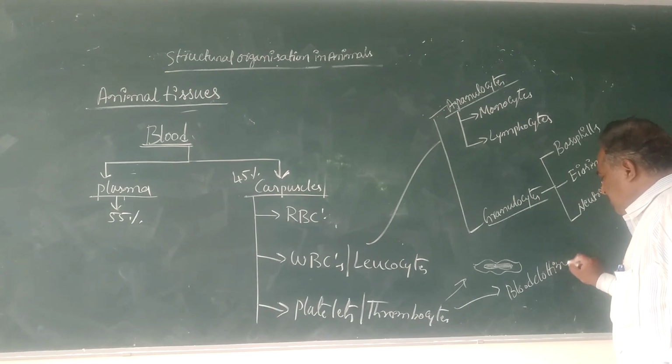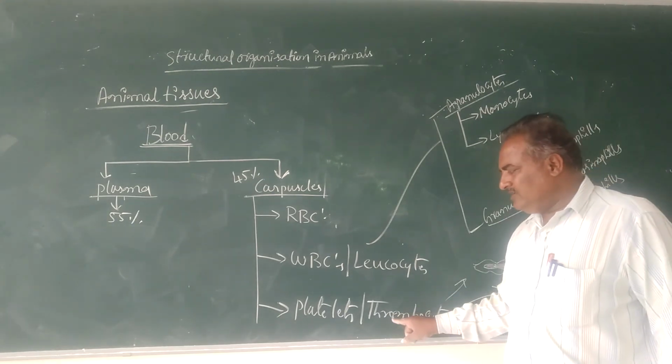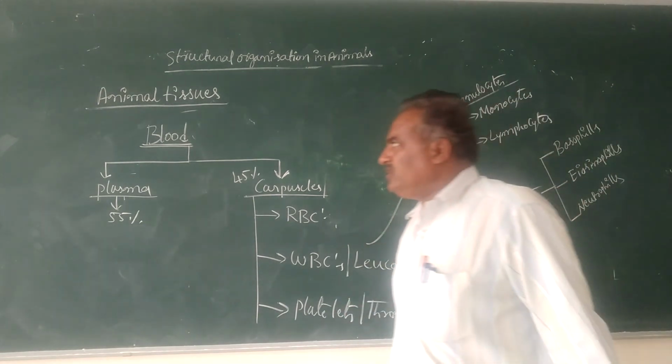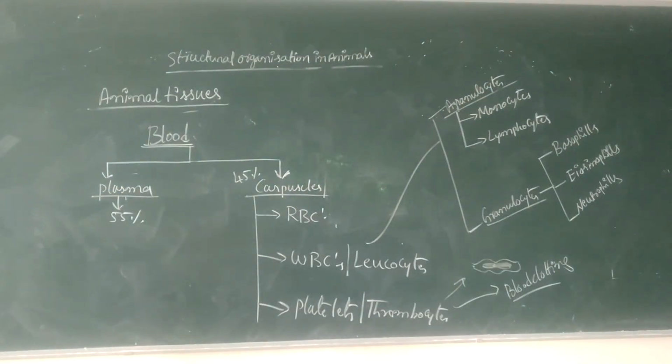For the purpose of blood clotting, platelets or thrombocytes are very responsible.